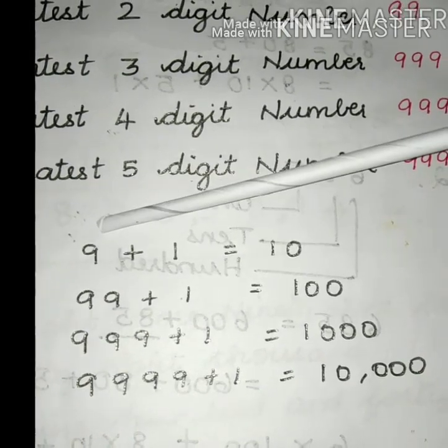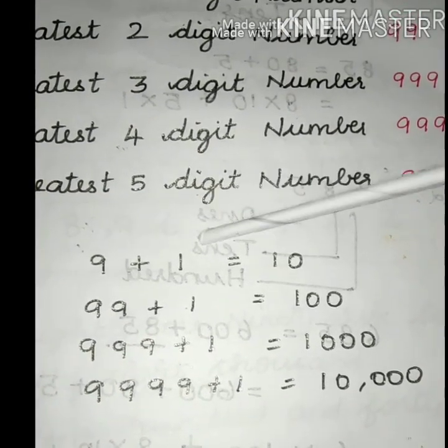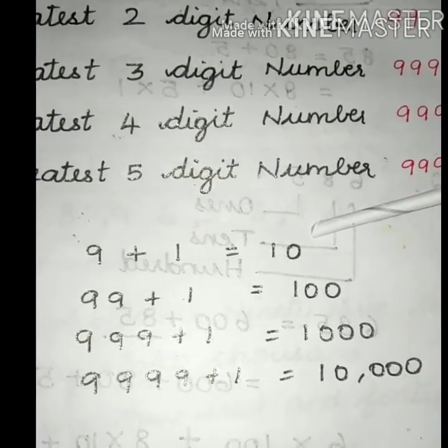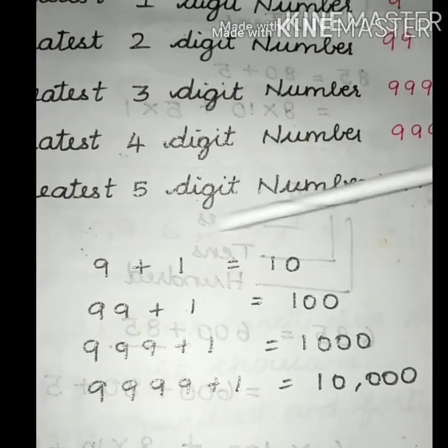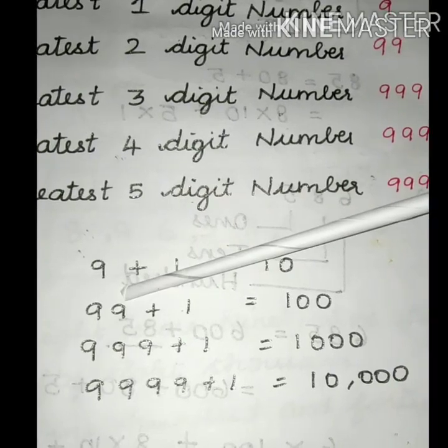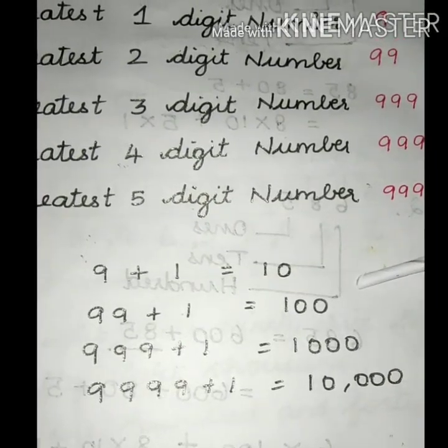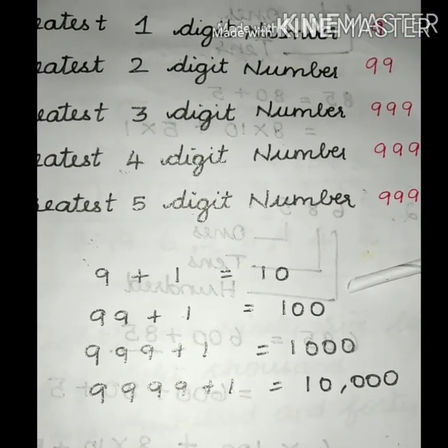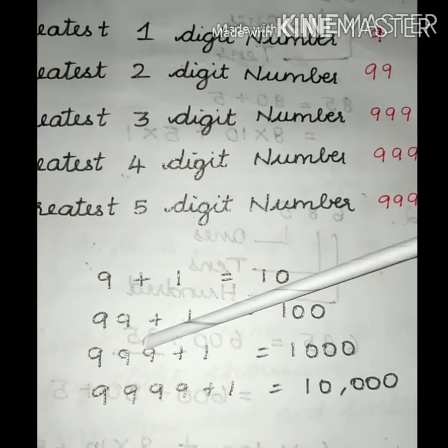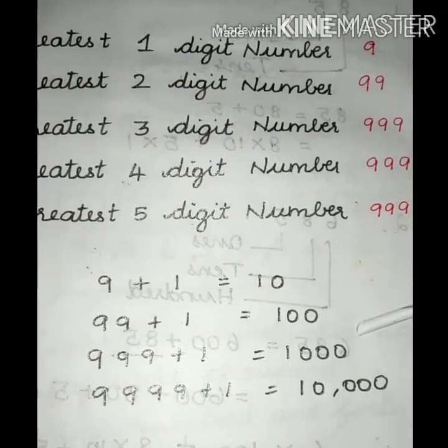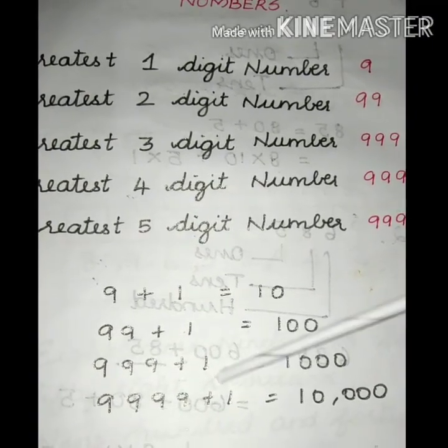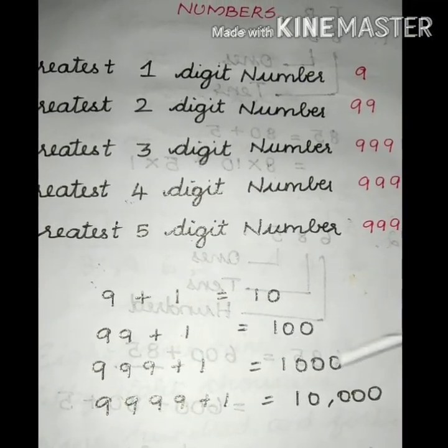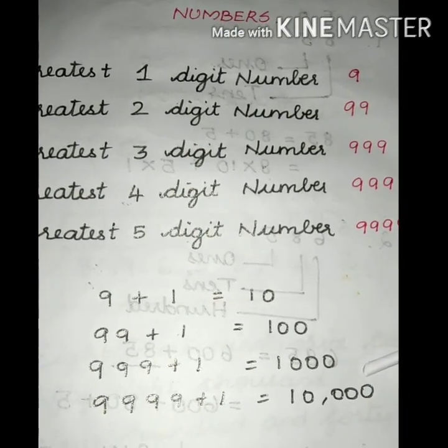9 is the greatest one-digit number. When we add 1 to that number, we get the answer 10, which is the smallest two-digit number. When we add 1 to the greatest two-digit number, we get the smallest three-digit number. When we add 1 to the greatest three-digit number, we get the smallest four-digit number. When we add 1 to the greatest four-digit number, we get the smallest five-digit number.